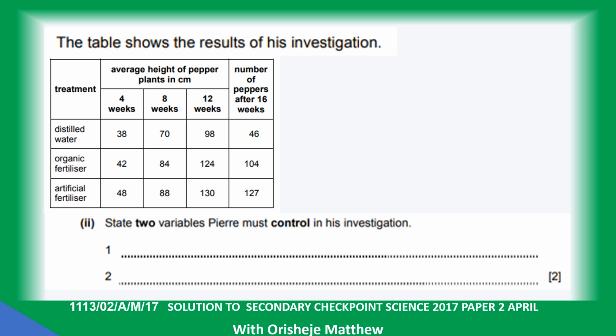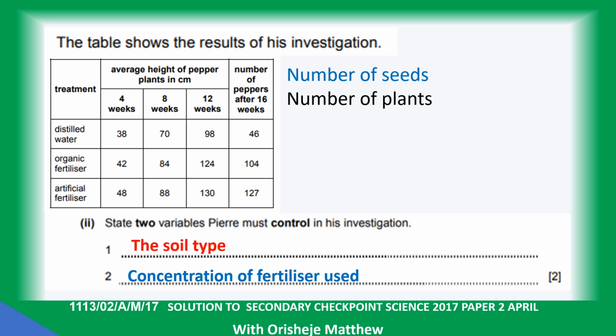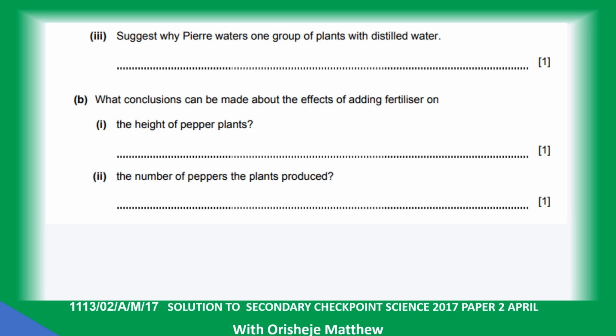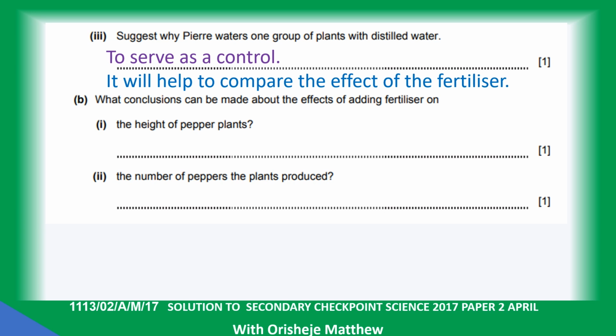State 2 variables Pierre must control in this investigation: the soil type, concentration of fertilizer used, the number of seeds used, the number of plants, the amount of fertilizer, the time, the temperature, the amount of sunlight that they are exposed to. Suggest why Pierre waters one group of plants with distilled water to serve as a control. It will help to compare the effect of the fertilizer.